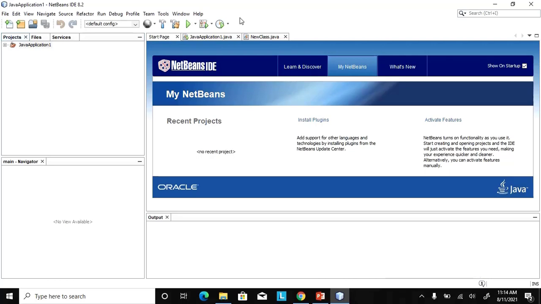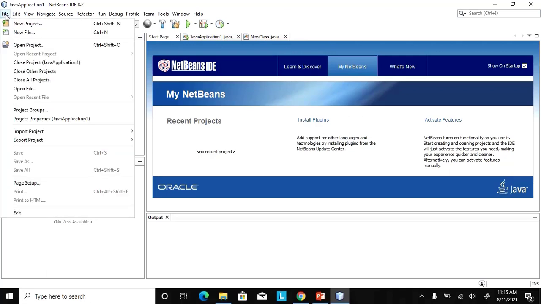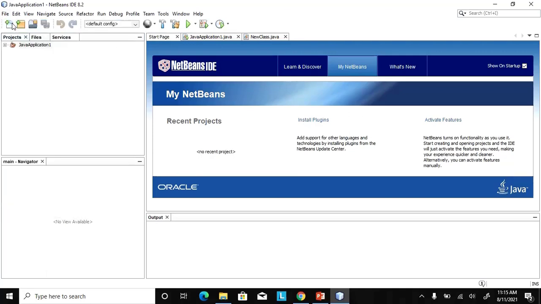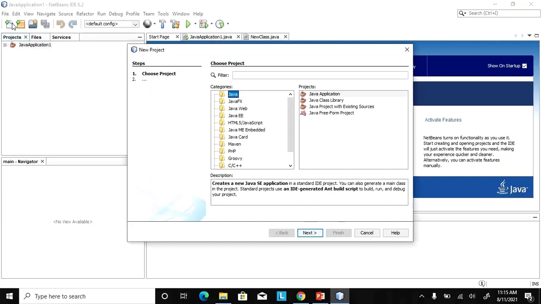Now I'm going to show you how to create a simple project using Java. Right? For you to create a project, all you need to do is go to File, click New Project. I'm going to create a Java application. Here Java has been selected already.